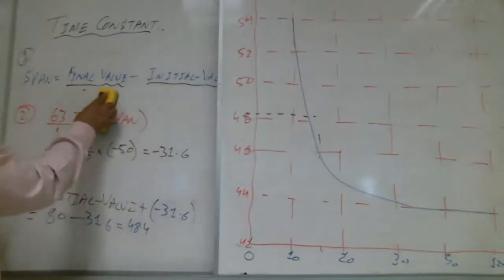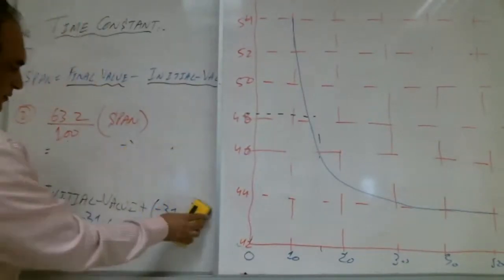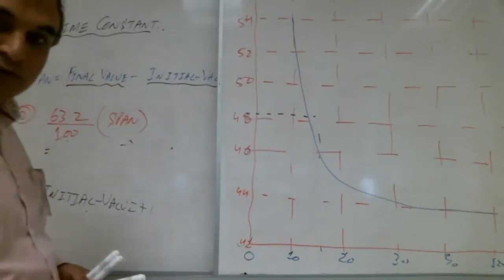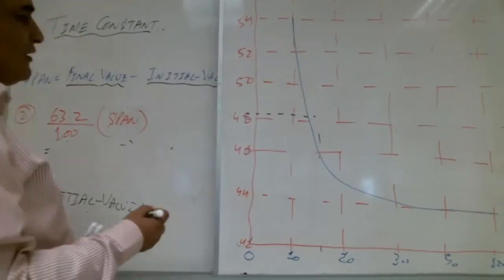How much is the span, Shabab? -6. So a lot of brothers are giving different answers. So what is the final value?